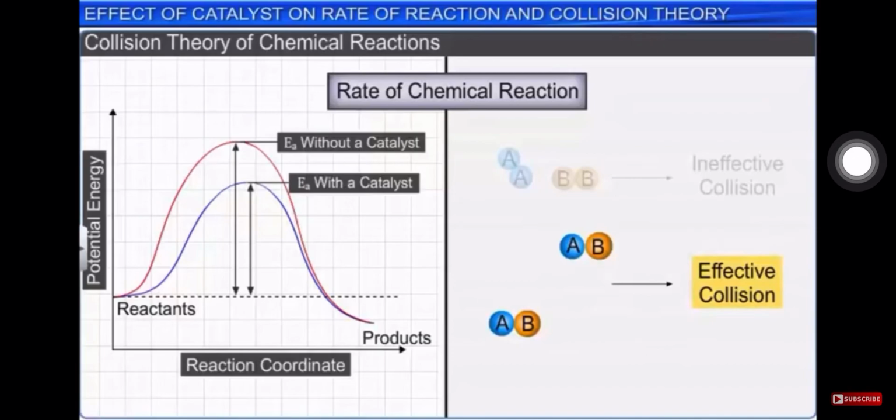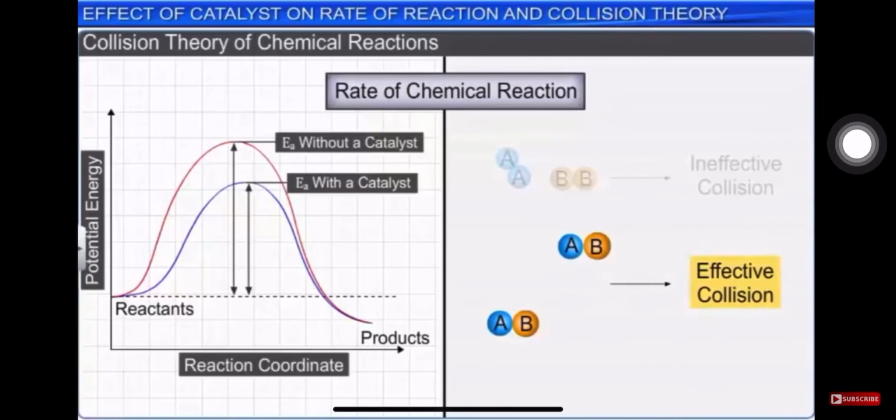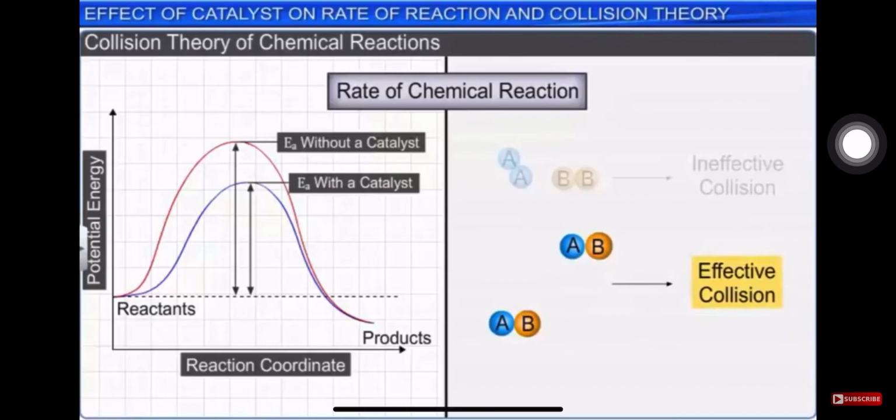So from this we can say that this activation energy depends on nothing but our catalyst. If a catalyst is used, then definitely the activation energy is lowered. So if there is a good amount of activation, then our collision will be effective, and if collision is effective, definitely the rate of reaction is going to be greater.